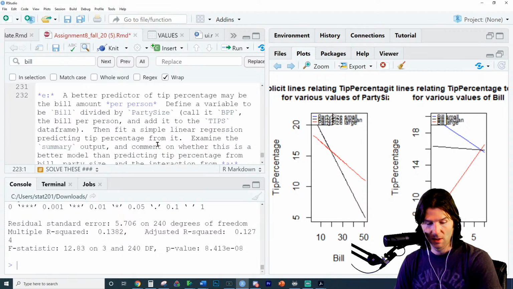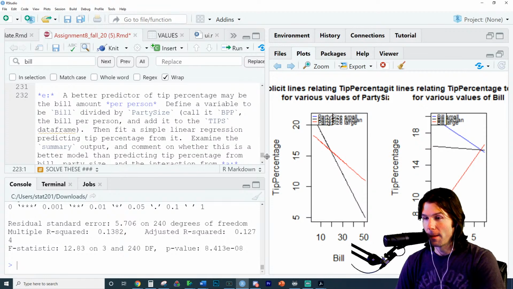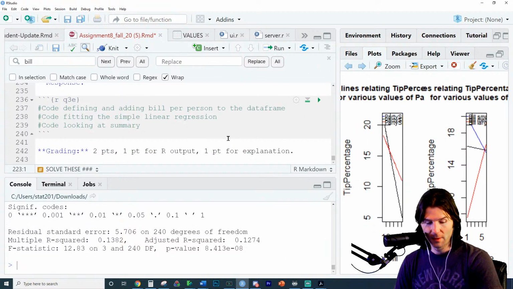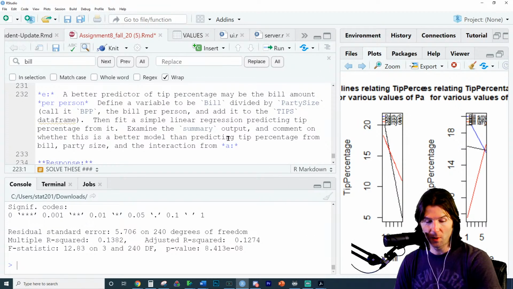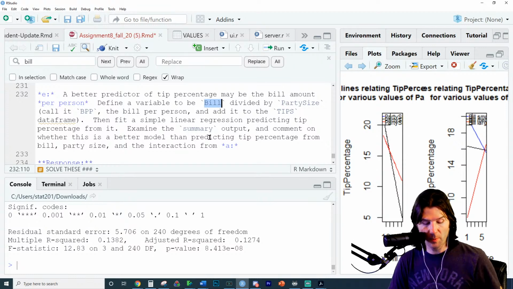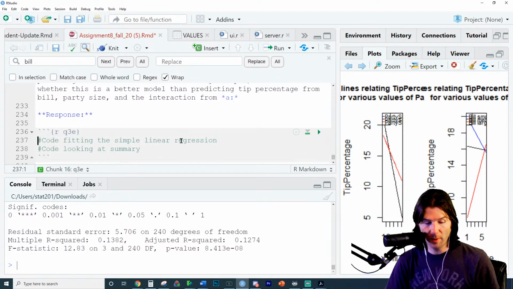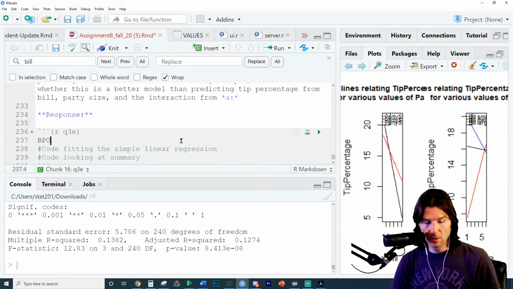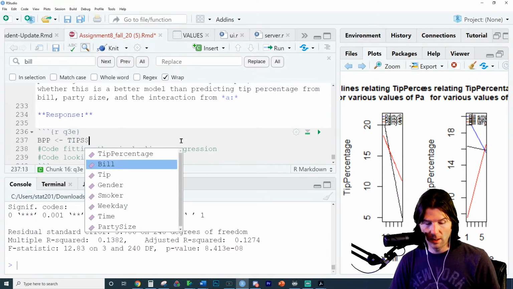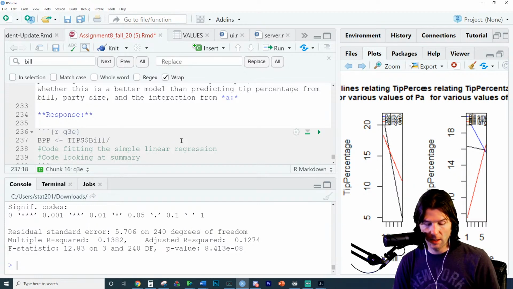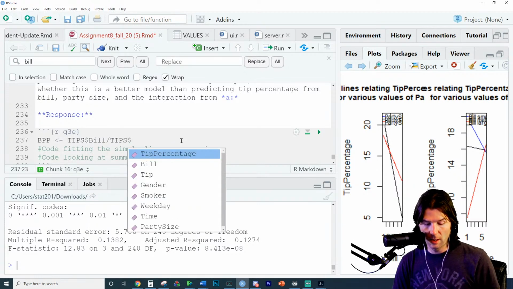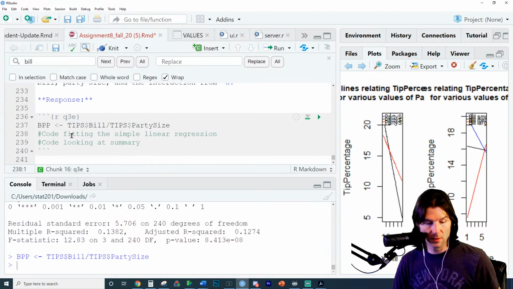Let's see what else. A better predictor might be the bill per person. So you're welcome, Tim. Great job. This is variable creation right here. We're going to make a bill per person, which is going to be the bill divided by party size. So we need to divide bill by party size to make a new variable. So bill per person. And we're going to go here to tip, and then bill divided by party size, and there it is.